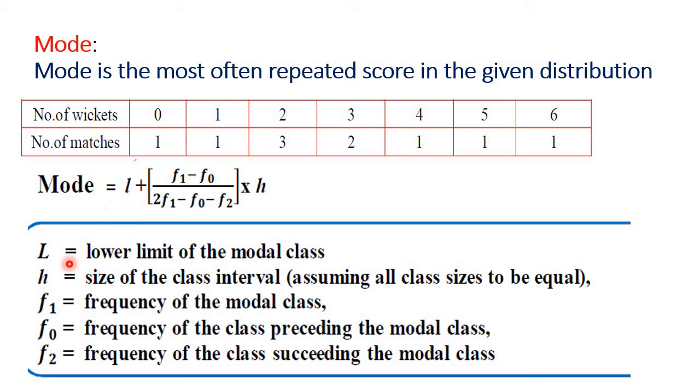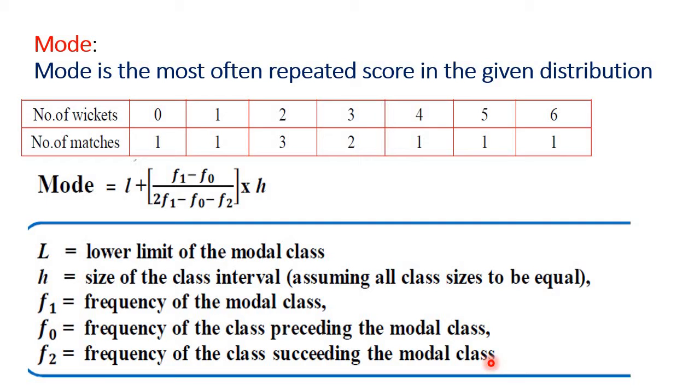Here, what is L? L is nothing but the lower limit of the modal class. And H is nothing but the size of the class interval. F1 is the frequency of the modal class. F0 is the frequency of the class preceding the modal class. F2 is the frequency of the class succeeding the modal class.